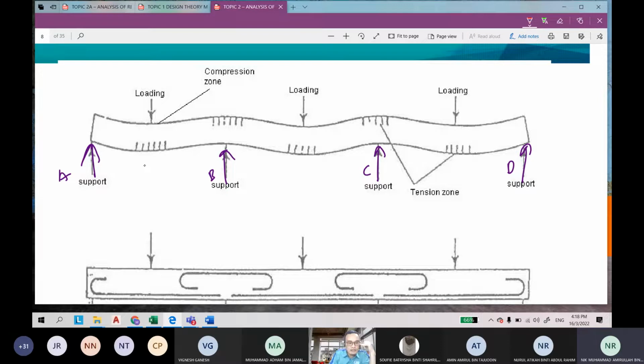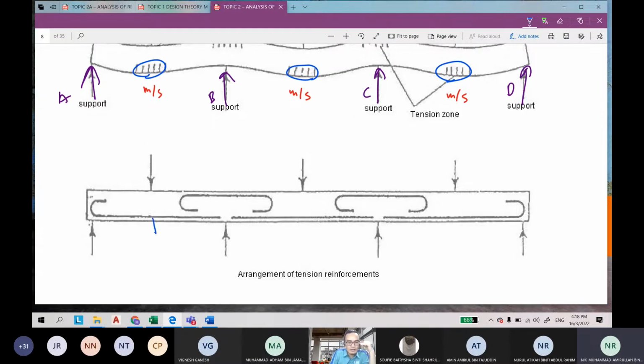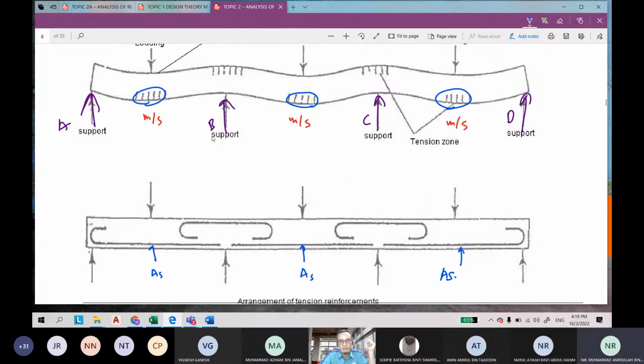So this is the midspan, I use the short form midspan, the middle of the span. You can observe that the crack will occur at the middle part of the beam. That's why we provide the steel here. This is your AS, the area of steel provided, because the tension occurs at the middle part of the beam.